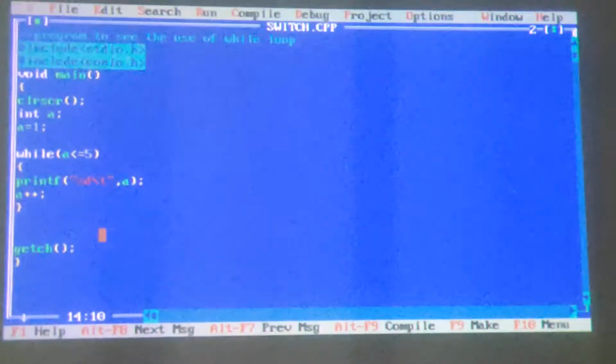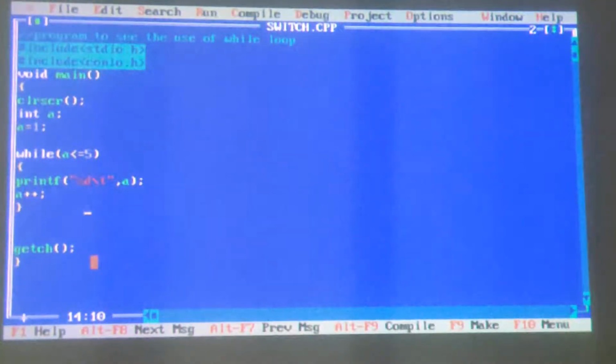Another type of loop is the exit control loop. First I run this once again to check whether it is working properly. 1, 2, 3, 4, 5 is getting printed, right? Now here instead of a is equal to 1, if I write a is equal to 10, will the loop run or not?